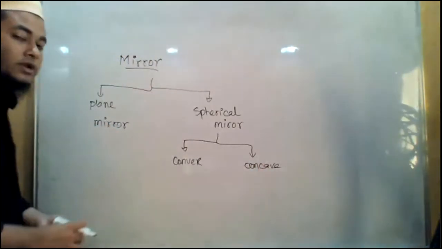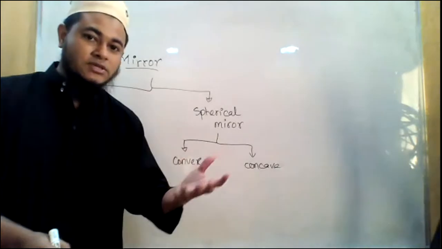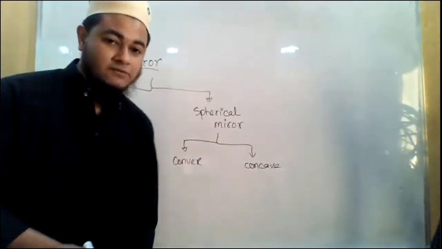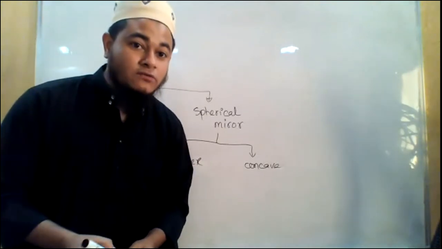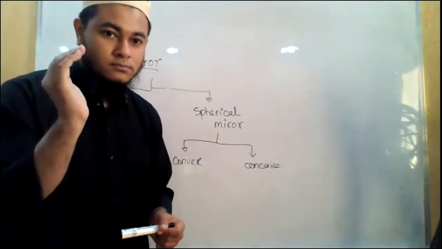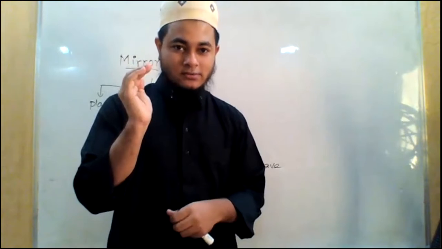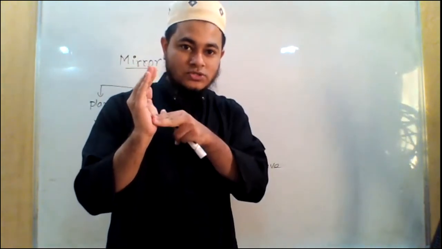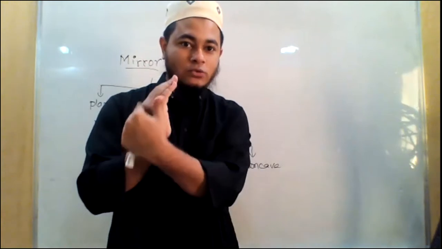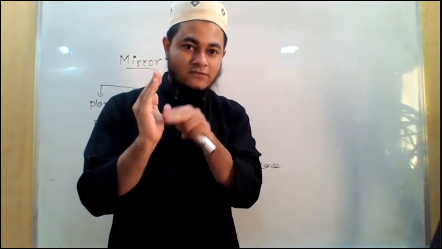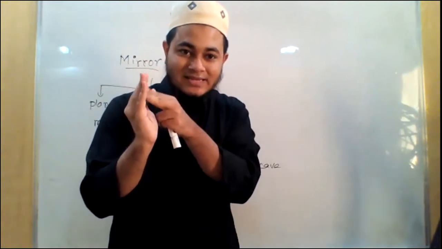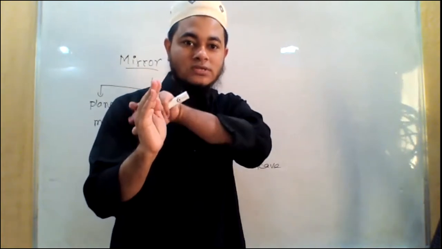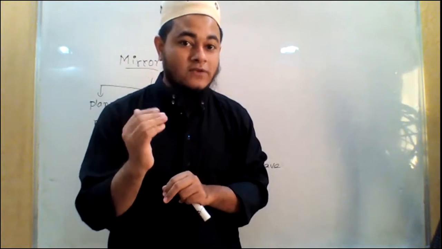Now, plane mirror we all understand, right? The mirror that we use in our daily life. But what about the spherical mirror? What about the convex and concave mirror? To understand this one, we have to imagine a spoon. Let us say my hand is a spoon, right? Okay, we know that spoon has two surfaces, one which seems like a hole, and the outer one, right? We can say this is the inner surface, that is the outer surface. This inner surface is known as the concave surface, okay, and the outer surface is known as the convex surface.